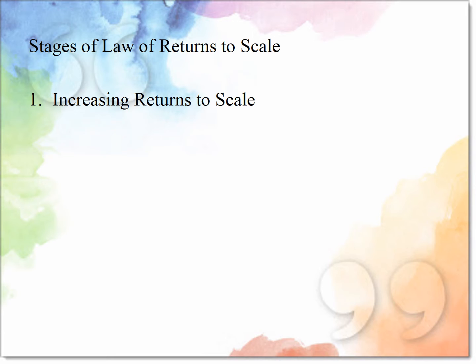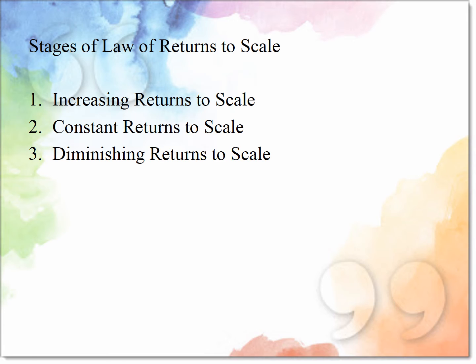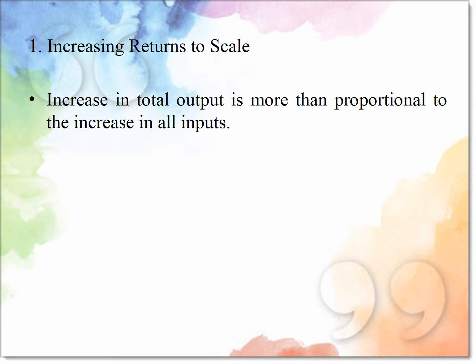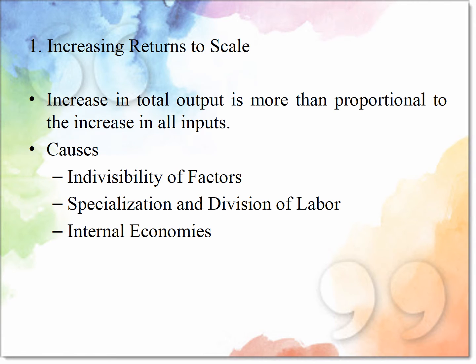There are three types: increasing returns to scale, constant returns to scale, and diminishing returns to scale. First, increasing returns to scale: the increase in total output is more than proportional to the increase in all the inputs. When the proportionate increase in total output is more than the proportionate increase in input, it is increasing returns to scale.